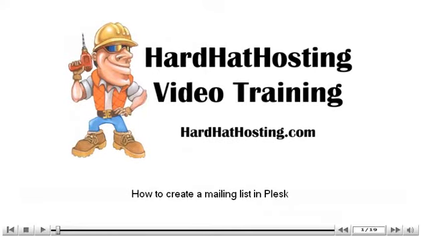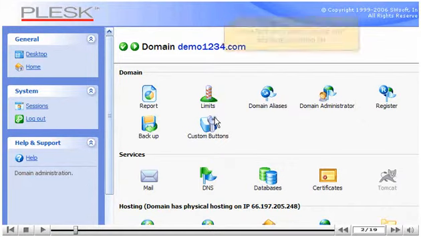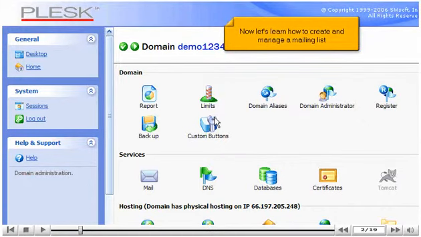How to create a mailing list in Plesk. This demo assumes you've already logged into Plesk. Now let's learn how to create and manage a mailing list.